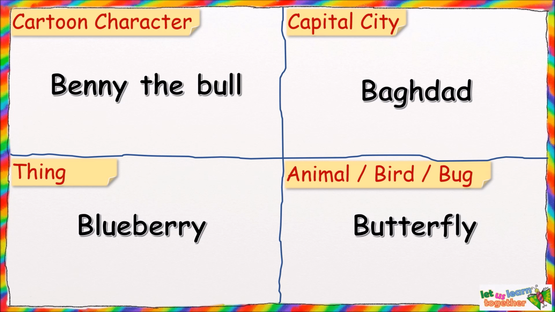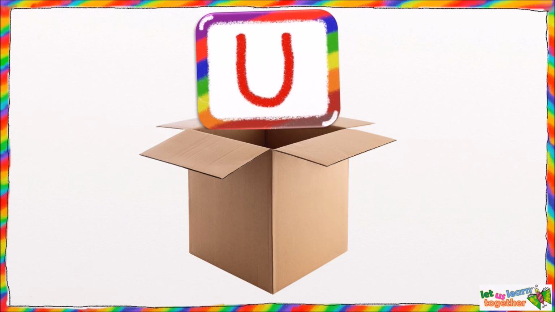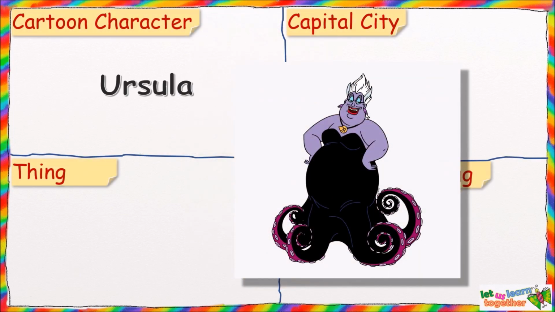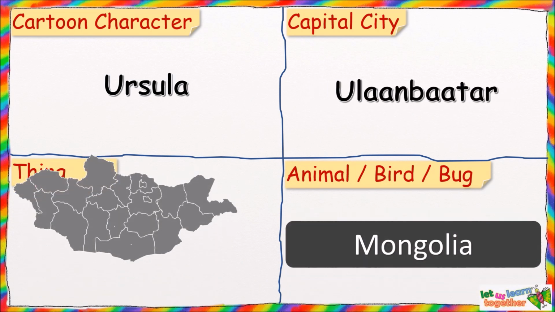Come on, let's check which letter we get next from the box. It's the letter U. I choose U for Ursula. Ooh, so evil. Then U for Ulaanbaatar, which is the capital of Mongolia.